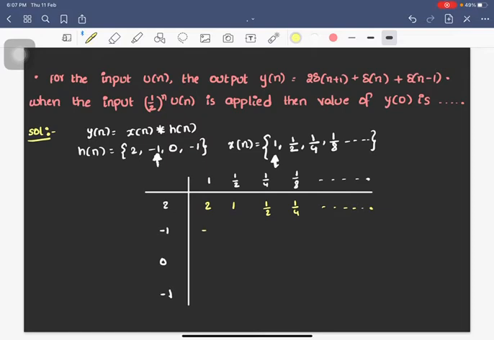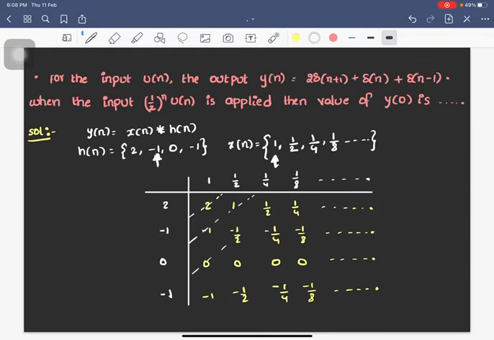Minus 1, minus 1 by 2, minus 1 by 4, minus 1 by 8 and so on. 0, 0, 0 and so on. Minus 1, minus 1 by 2, minus 1 by 4, minus 1 by 8 and so on. So these will be the terms, right? Let me use white color, then it will be clearly visible to you. In this way you will be calculating the convolution, right?